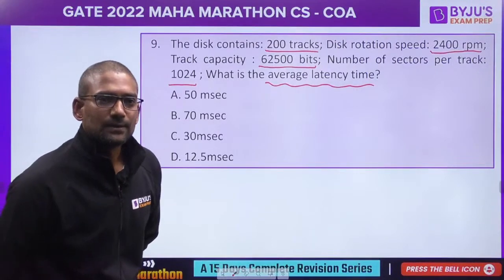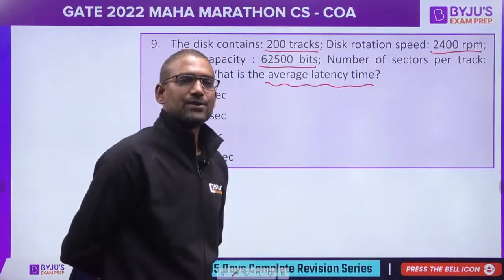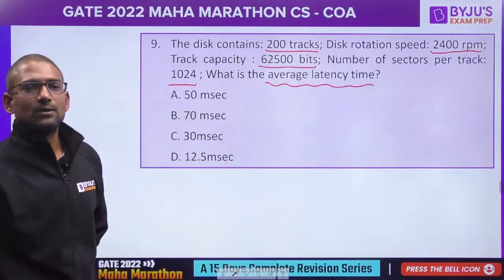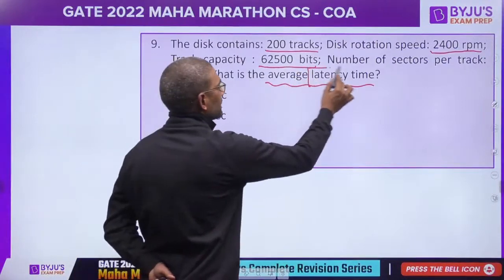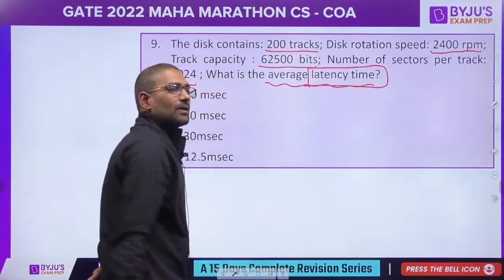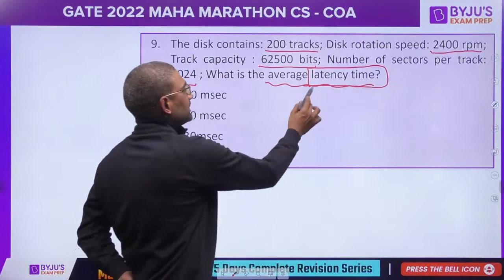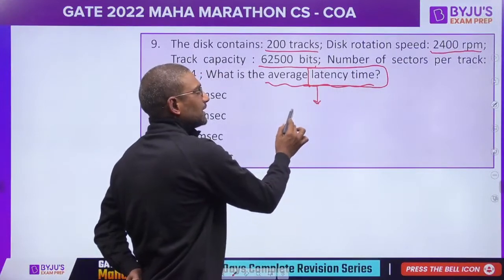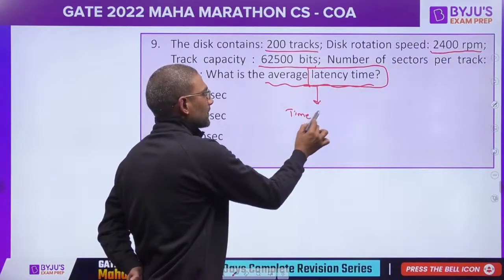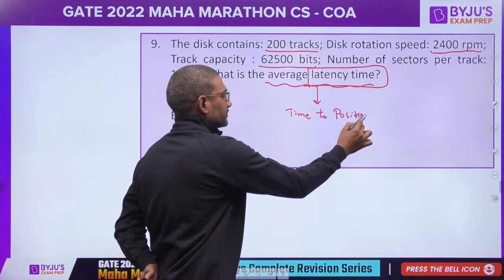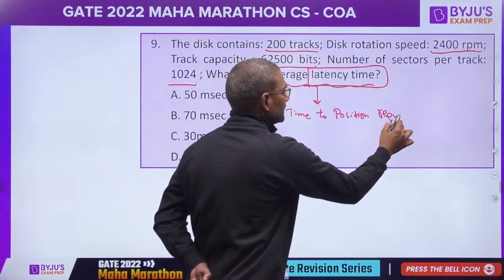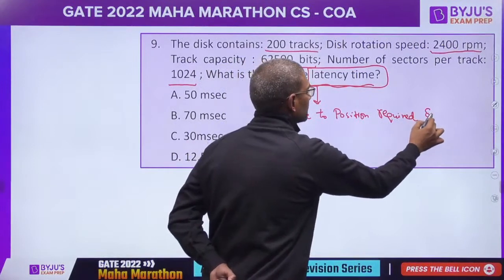9th question, Vision says D, Saksham says D. Okay, right. Here we want latency, average latency. What is it? It is the time to position the required sector.